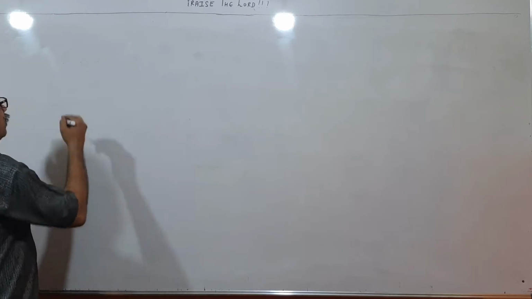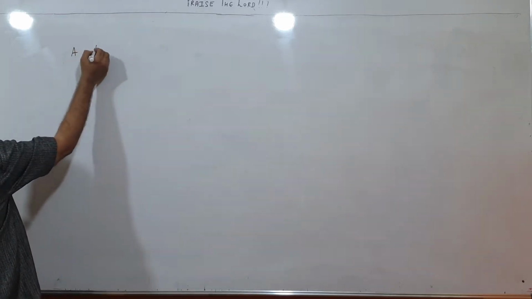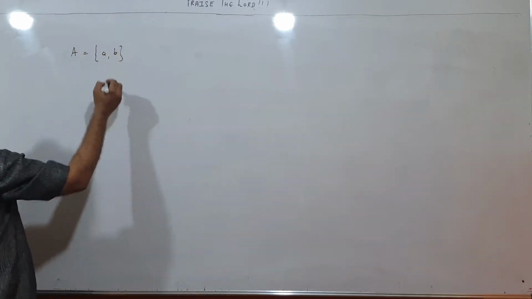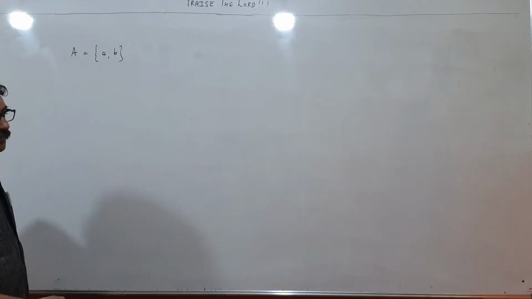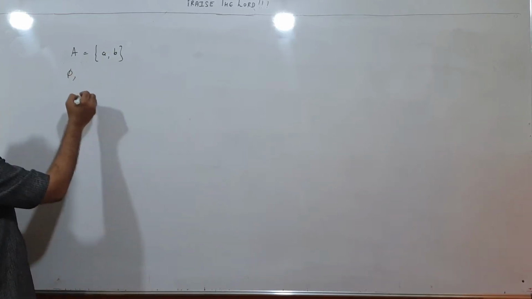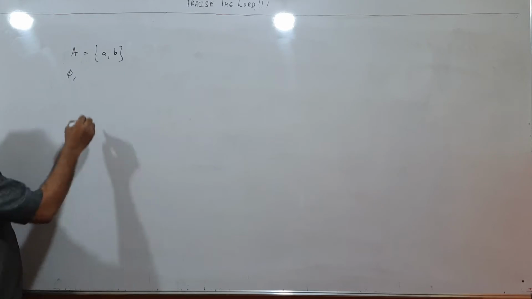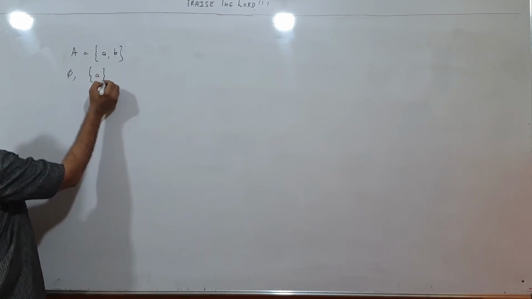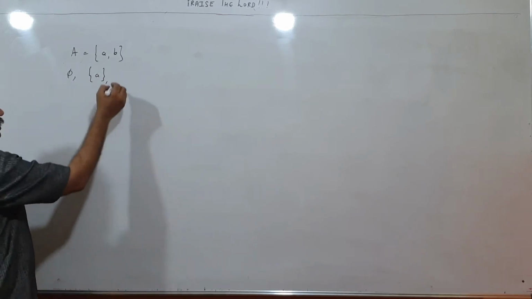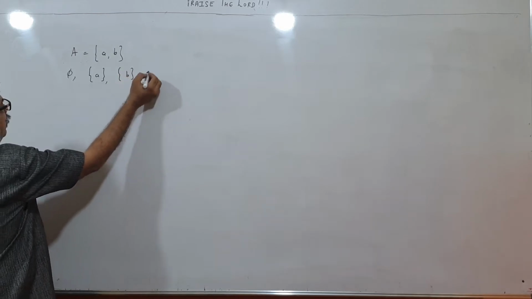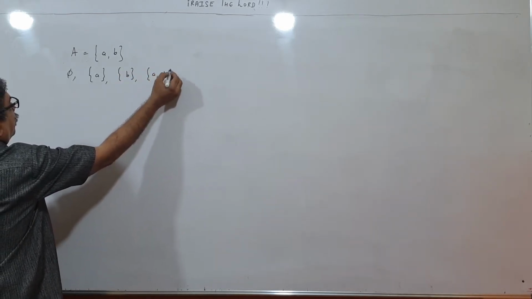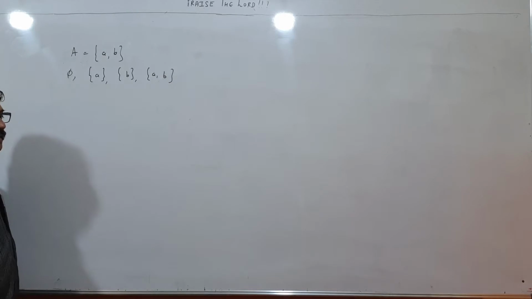supposing A has got elements a and b. What can be the subsets of A? See, null set is subset of every set. Then set a will come, having only one element. Then I can form b, and then I can form ab. How many subsets are there? 4.